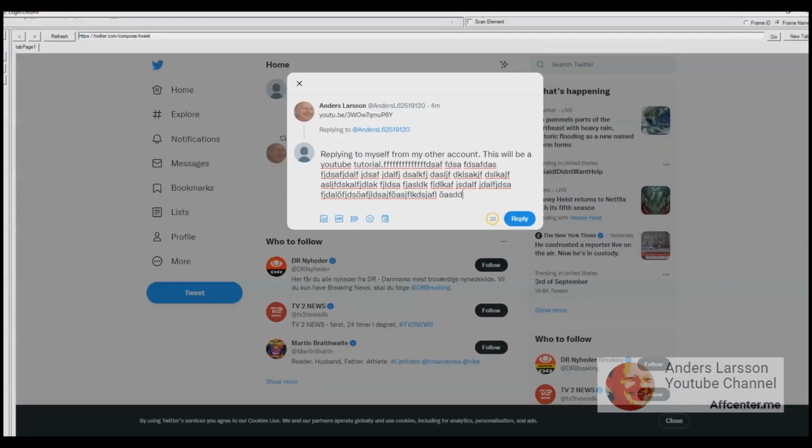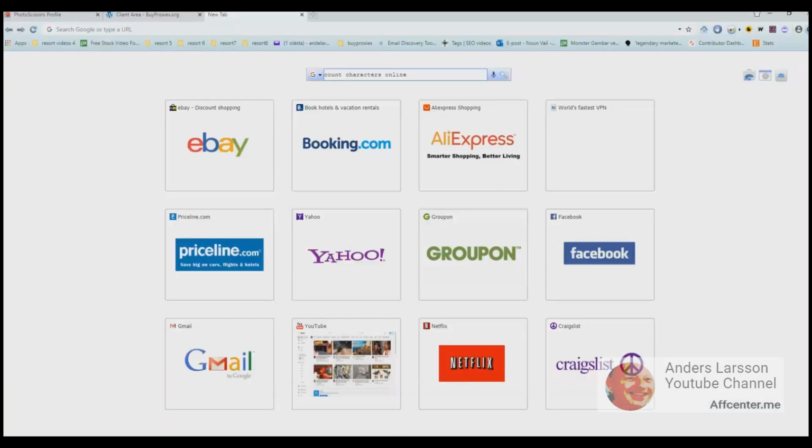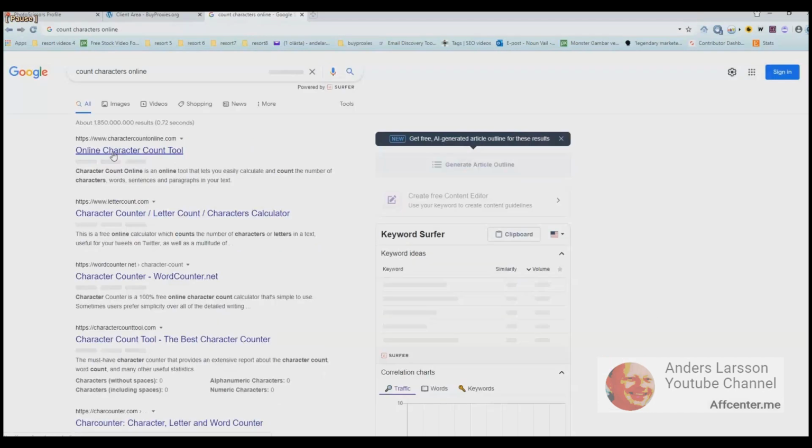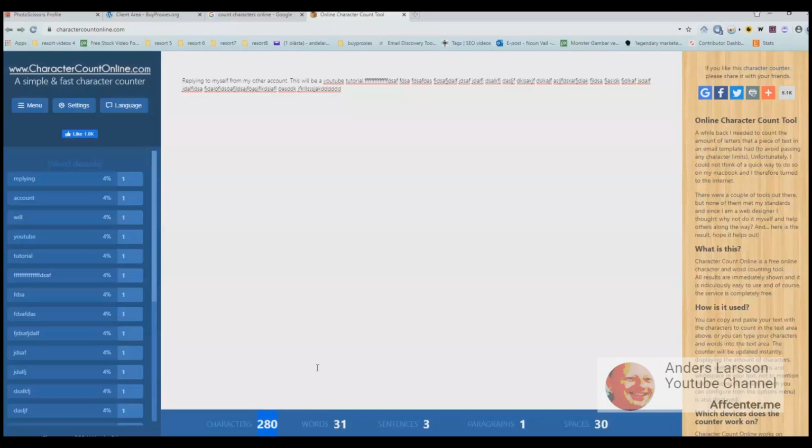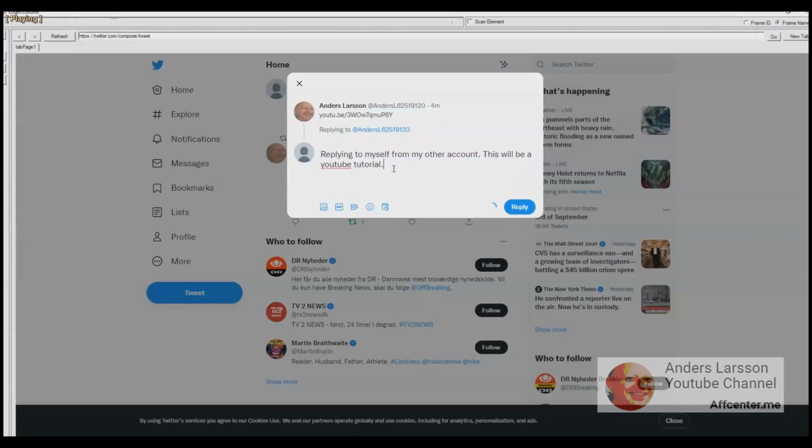Twitter will let you know how many characters are left. So let's copy the maximum amount of characters and we can find out how many characters that is using a web service. So let's go find a service that will let us count the characters. I take the first website and then I paste the text and we can see that it is 280 characters. So 280 characters is the maximum number of characters that you can type in a tweet.